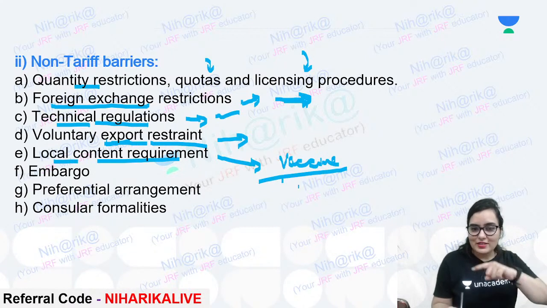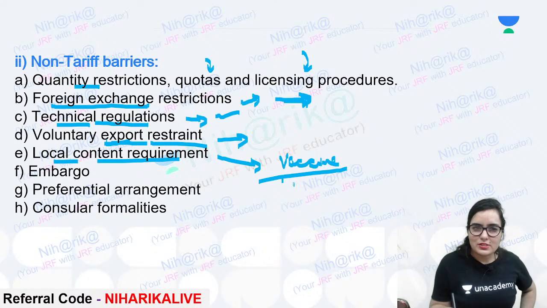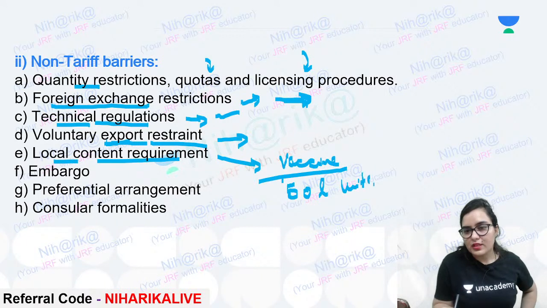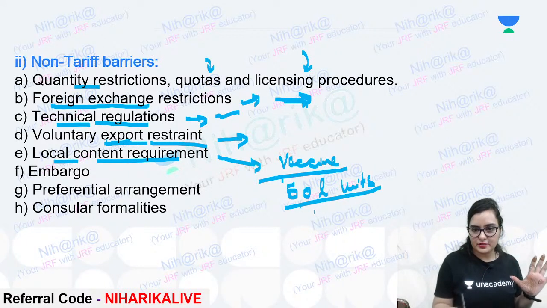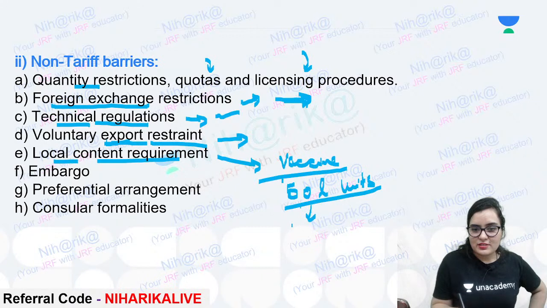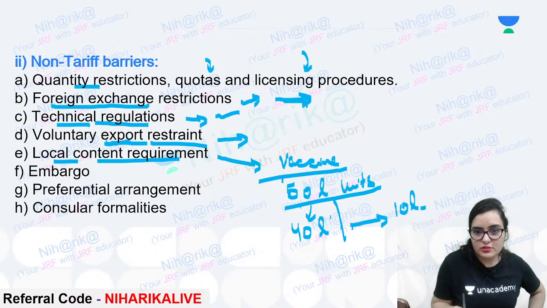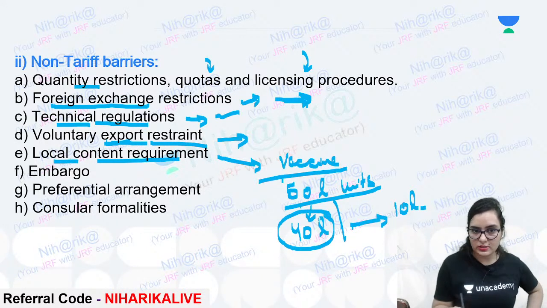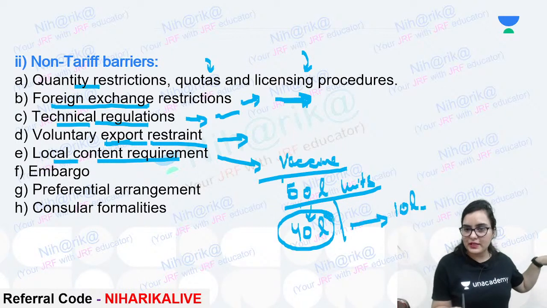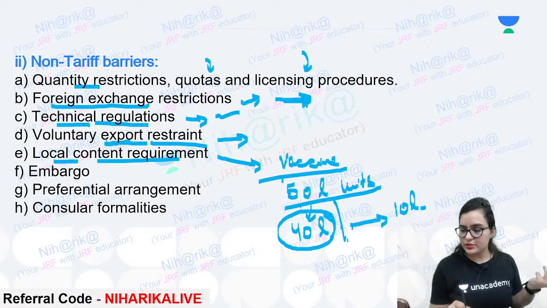Suppose there are 50 lakh units on one particular date, but we Indians need 40 lakhs. So how much can we export at most? We can export only 10 lakhs. We cannot export more, because first we need to fulfil the local need. As they say, feed the people of the house first, and after that keep sending outside.